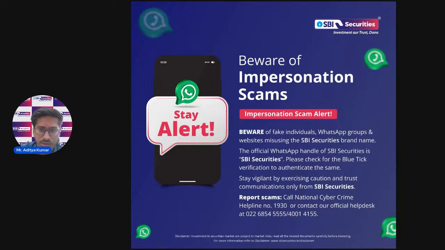Okay, am I audible to you guys? Can someone write in the chat whether I am audible or not? Hi, Karthik. Hi, Ali. If my voice is clear to you guys.